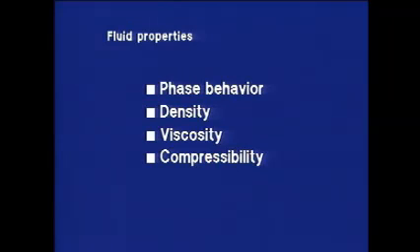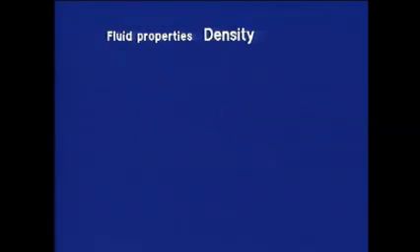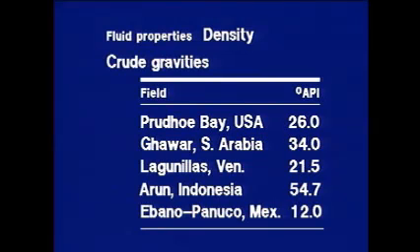Just as the phase behavior of different hydrocarbons varies, so also does the density, viscosity, and compressibility. Gas and oil densities are normally expressed as specific gravities or API gravity. Some examples of crude oil API gravities are shown here. Note that the range of values is quite wide, from heavy crudes with values close to that of water to light crudes with gravities in the 50s.